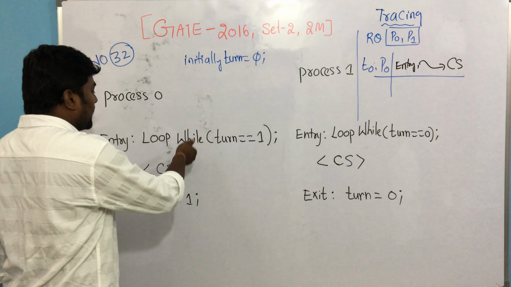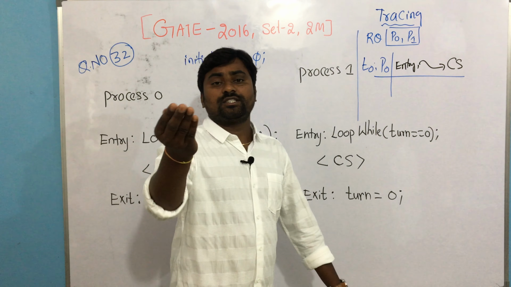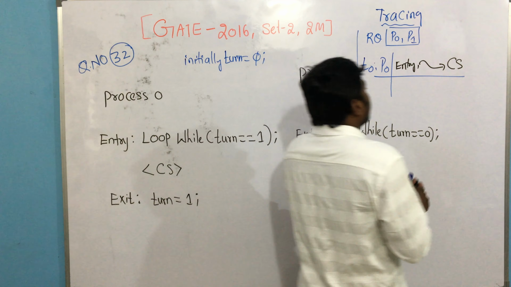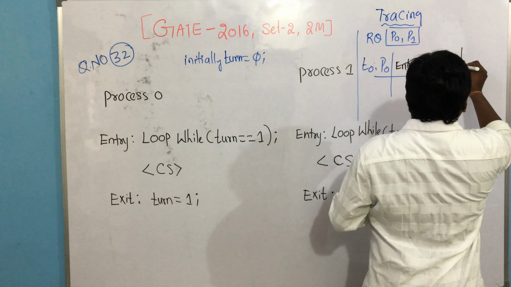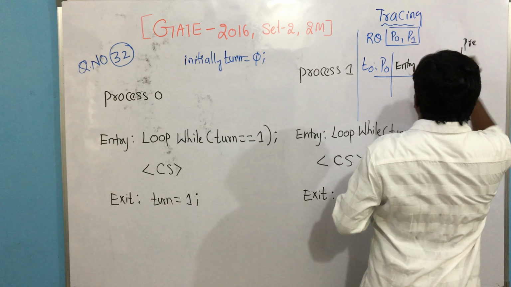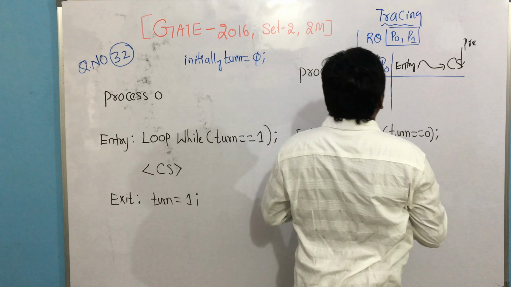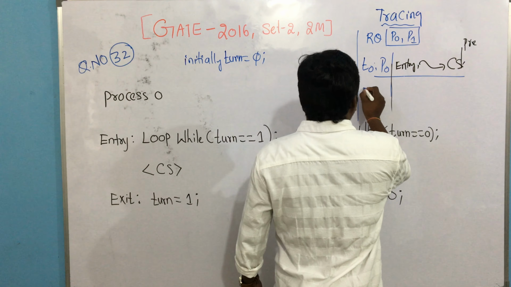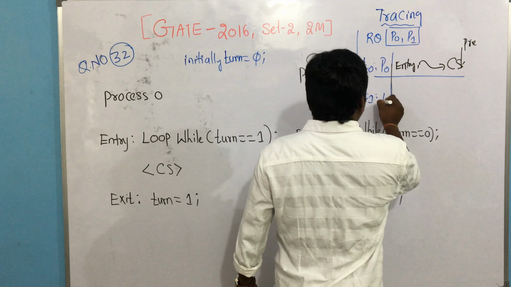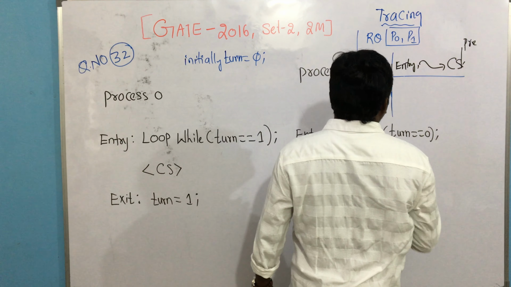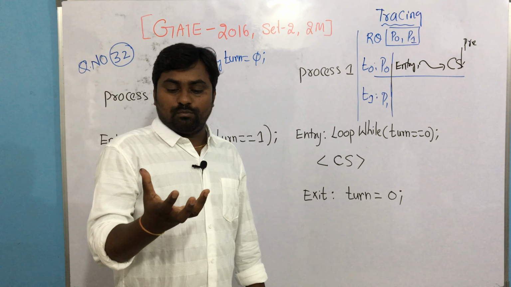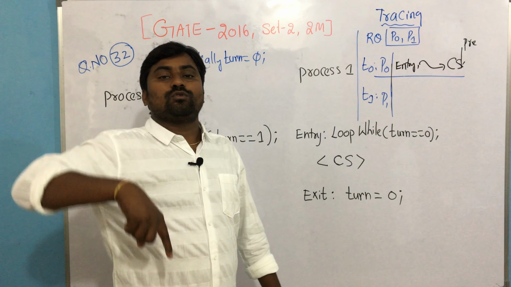Now process P0 enters the critical section. In the critical section, some instructions are there. It started execution. While holding the critical section, suppose preemption occurred inside. Preemption occurred because this is a typical preemptive time sharing system. So after some time, let's take T1, P1 got the chance for execution. So now P0 was in the critical section, and while holding it, came out of the CPU.